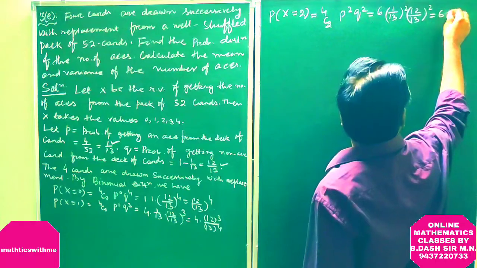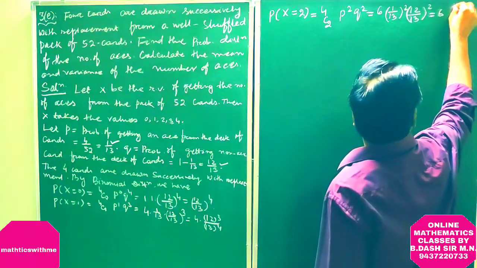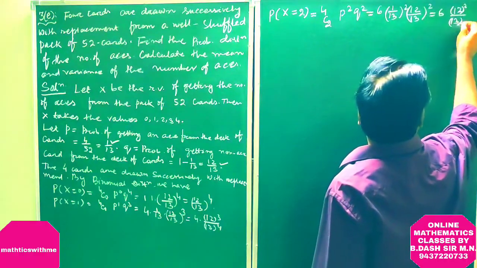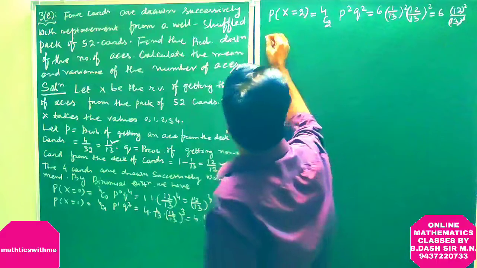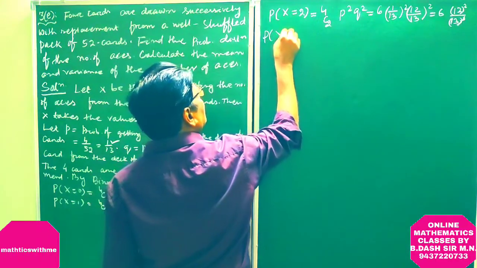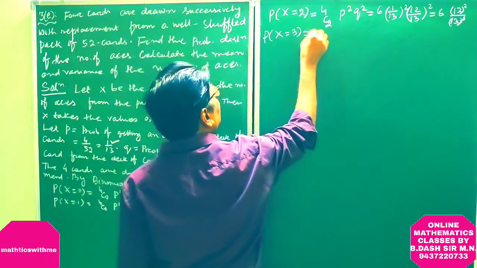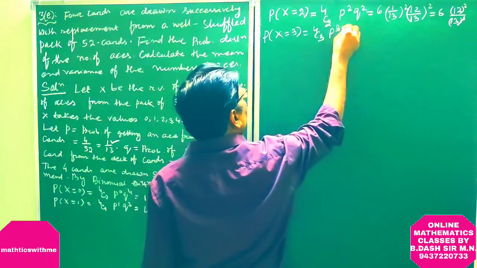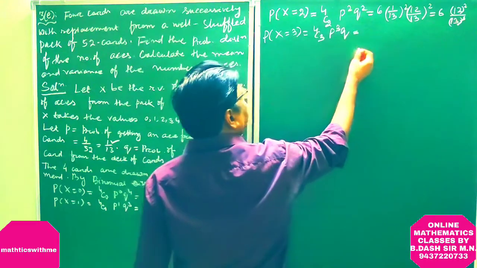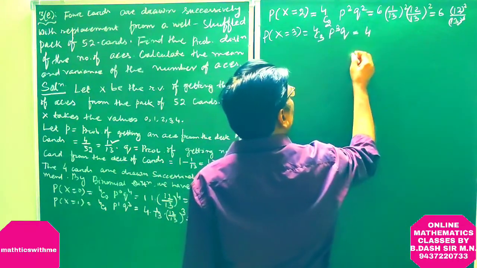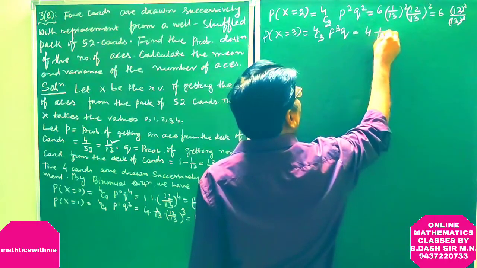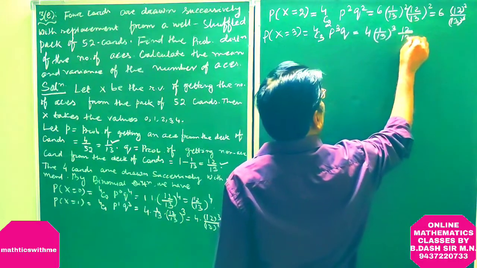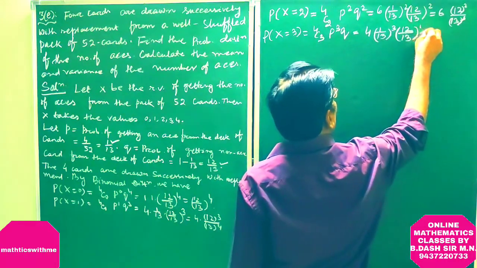This is 6 into 12 squared by 13 to the power 4. Probability at X equal to 3 is equal to 4C3 P cubed into Q. This is 4 times (1 by 13) cubed times (12 by 13) to the power 1.